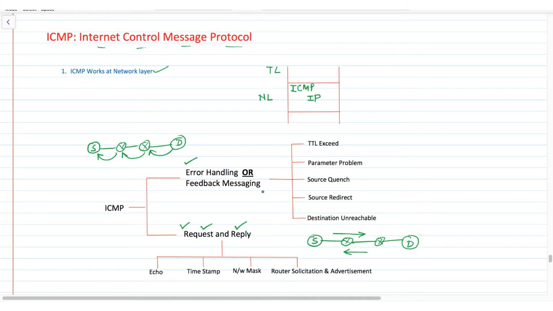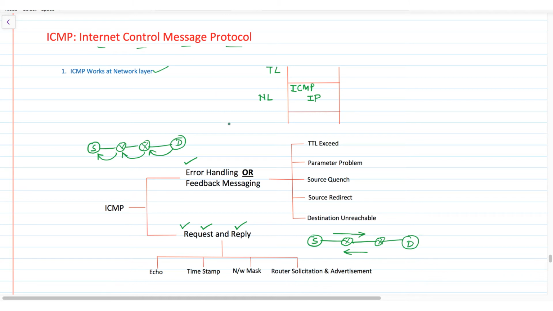In case of error handling, the messages are TTL exceed, parameter problem, source quench, source redirect, and destination unreachable. These are the cases when we get an error message or feedback message. In case of request and reply, there are echo request and reply, timestamp request and reply, network mask request and reply, and finally router solicitation and advertisement.